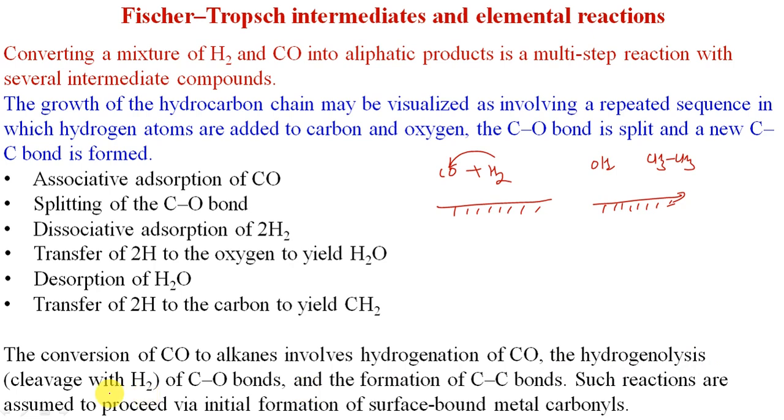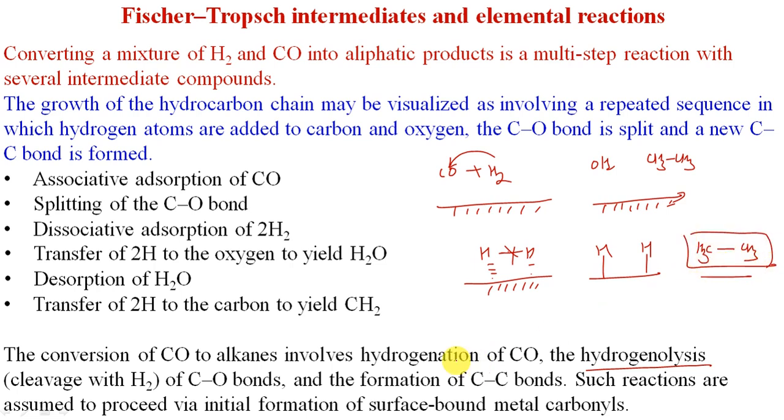The hydrogenolysis means cleavage of hydrogen. As I told you earlier, this hydrogen is cleaved over the surface of the metal, which is referred to as hydrogenolysis. Then there is formation of carbon-carbon bonds, as methyl groups can combine to form ethane over the surface of the catalyst. So these are a variety of reactions occurring at the surface of the catalyst.